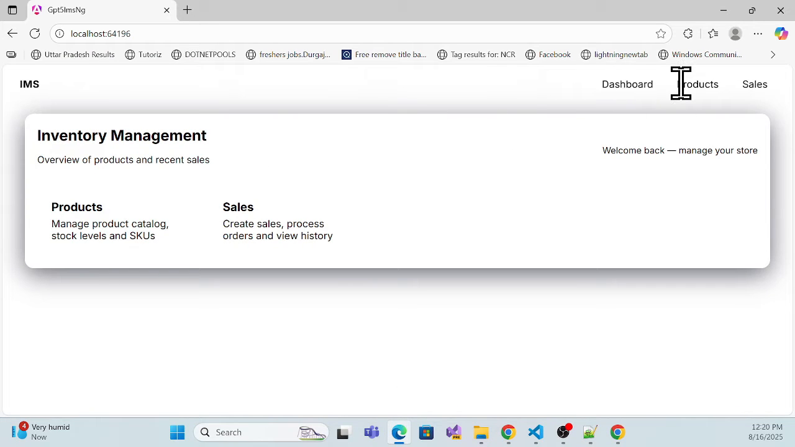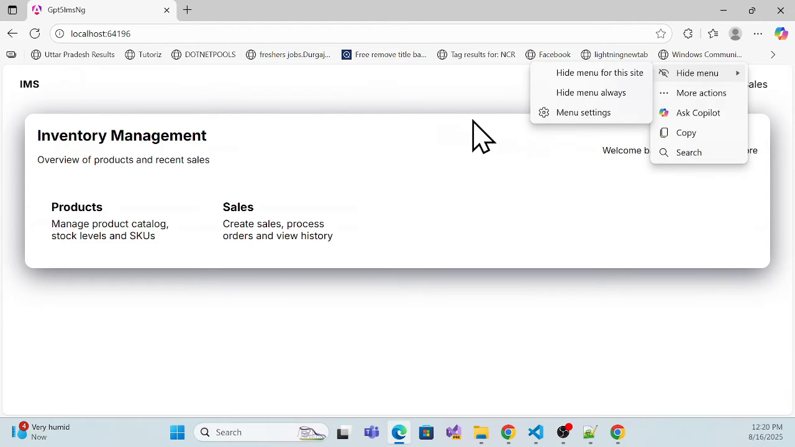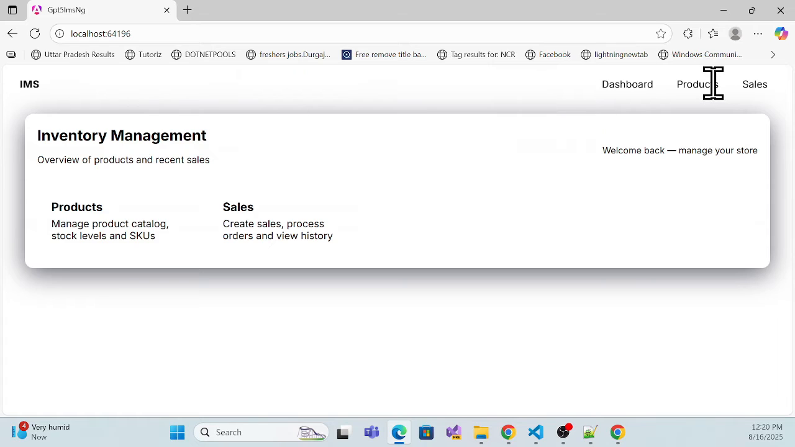Now I think I have to ask that navigation should work, right? Navigation still is not working, but as of now they are adding a nav bar on the top.